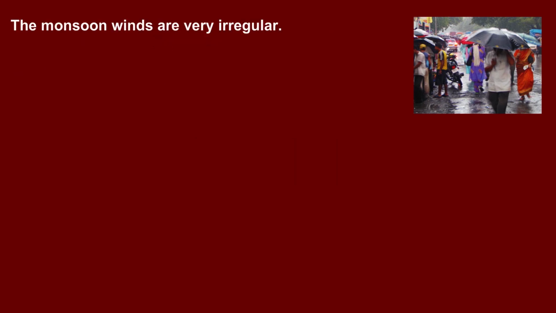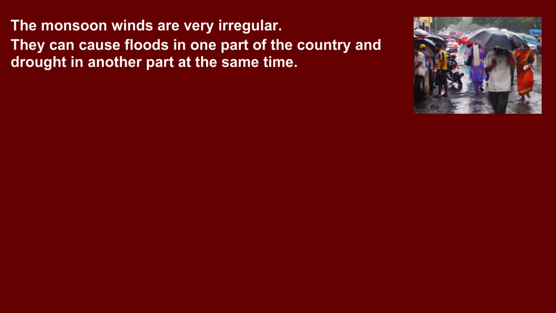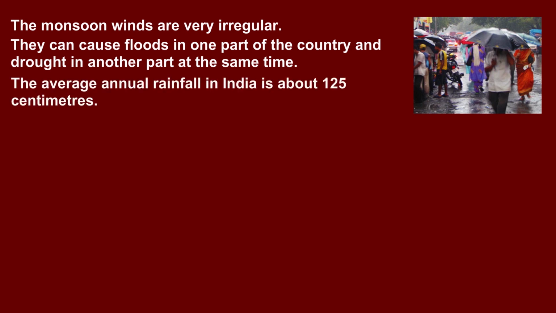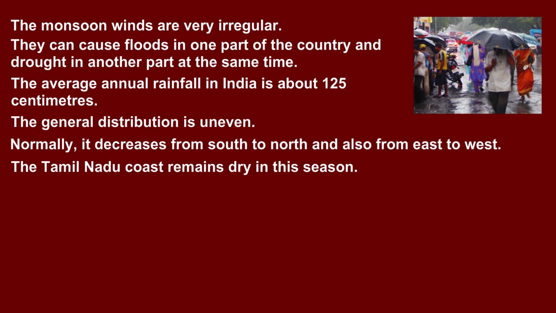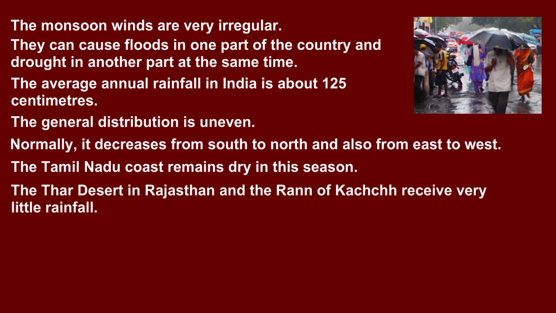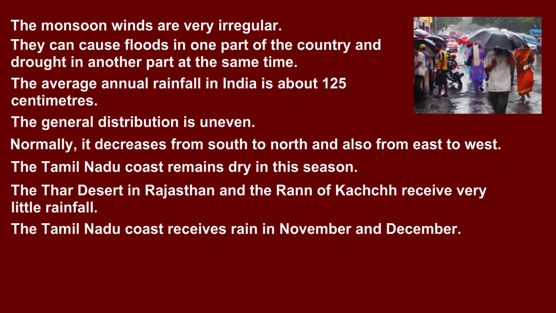The monsoon winds are very irregular. They can cause floods in one part of the country and drought in another part at the same time. The average annual rainfall in India is about 125 centimeters. The general distribution is uneven. Normally, it decreases from south to north and also from east to west. The Tamil Nadu coast remains dry in the season. The Thar Desert in Rajasthan and the Rann of Kutch receive very little rainfall. The Tamil Nadu coast receives rain in November and December.